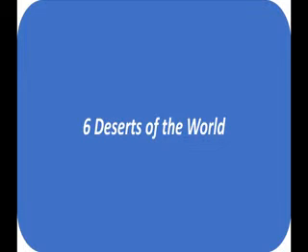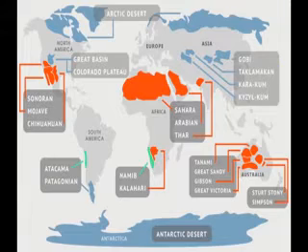A few deserts are absolutely barren; nothing grows in them. So there are a few deserts that are absolutely barren, and nothing can grow in that area. Such deserts are rare though. Let's see some important deserts of the world.